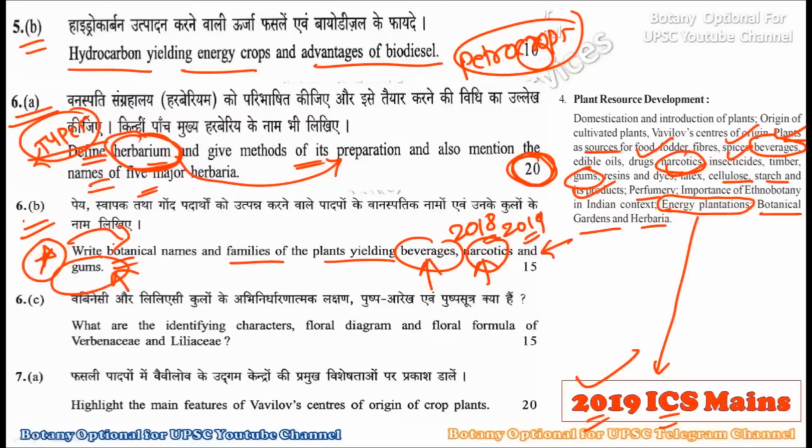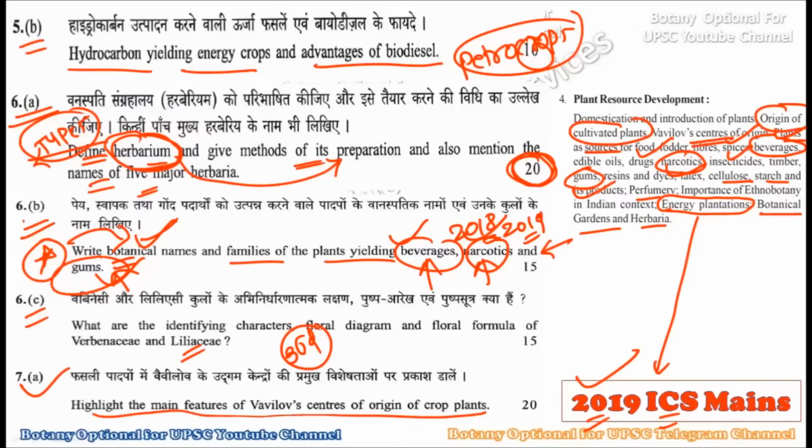So this is the question again. The nature of the question is the same, but the products asked are different this time as compared to 2018. And this is the sixth C question, which belongs to the third unit, that is, the phanerogams. The seventh A question is to highlight the main features of the Vavilov centers of origin of crop plants. So here you can see the domestication and introduction of plants and the origin of cultivated plants, that is, the Vavilov centers of origin. Vavilov centers of origin, beverages, narcotics, gums, and the energy plantation, plus the herbaria, all these topics were covered in the 2019 question paper.